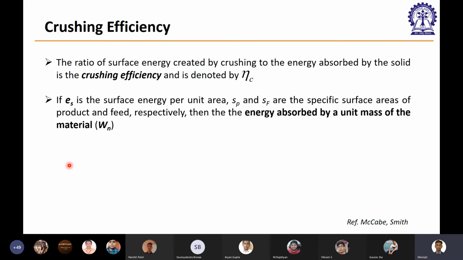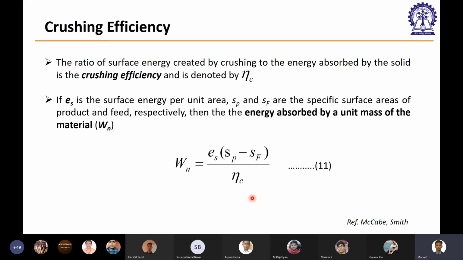Let's take small es as the surface energy per unit area, and small sp and small sf, which we have discussed already in the particle characterization, as the specific surface area of the product and feed respectively. Then the energy absorbed by a unit mass of the material would be something like this. And here we have the crushing efficiency.